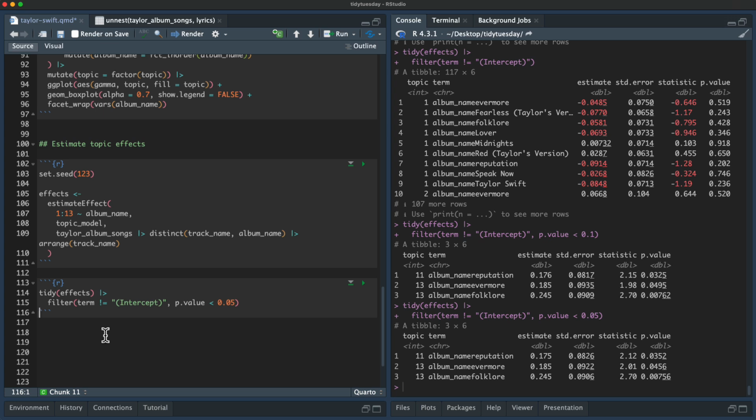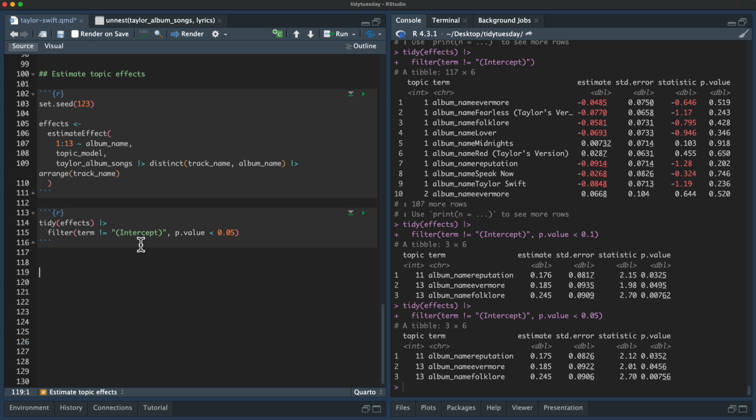So these are the effects that we have evidence for. So topic 11 is more prominent from Reputation. Topic 13 is more prominent for Evermore and Folklore.